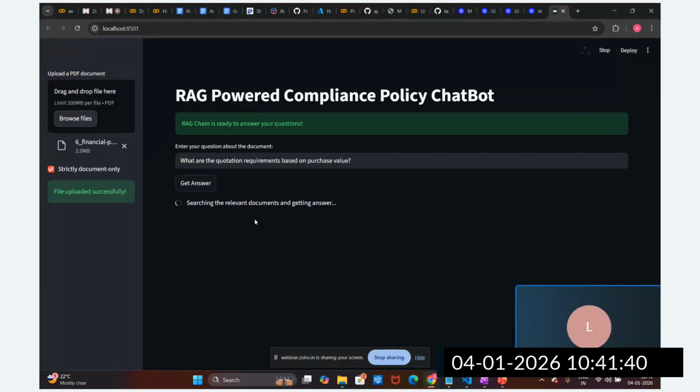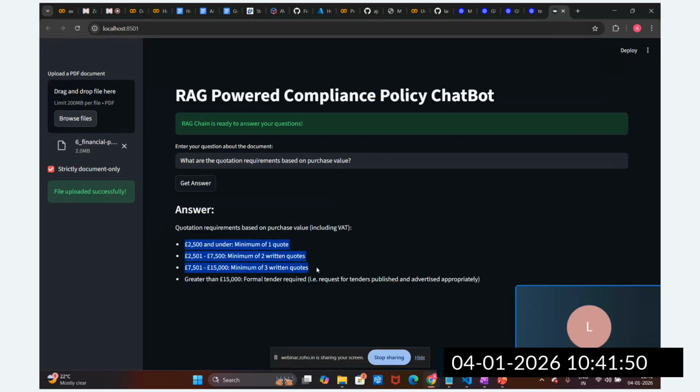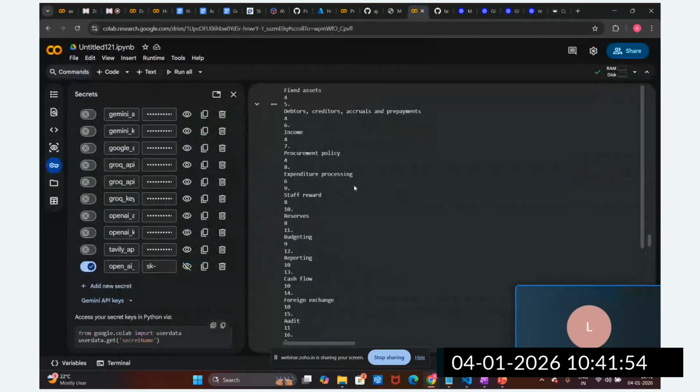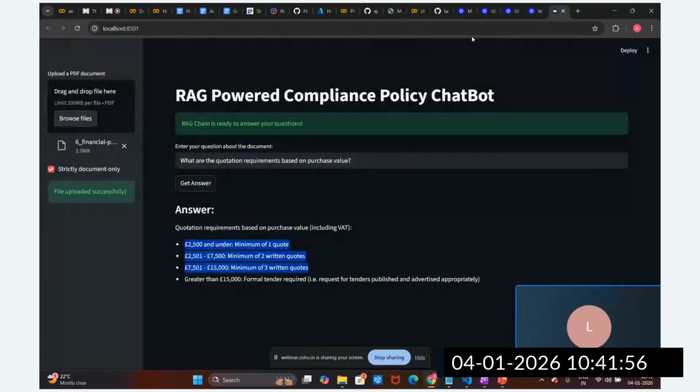Okay, now you can see it is searching for the relevant answer and getting the answer. Now it will go into the markdown file. You can see the markdown file is there. The quotation required for the purchase file is there. This is the answer, right? So same thing, guys. Whatever exploration we did, we are able to get the same thing from the application. So we are able to successfully create this question answering chain through the Streamlit application.